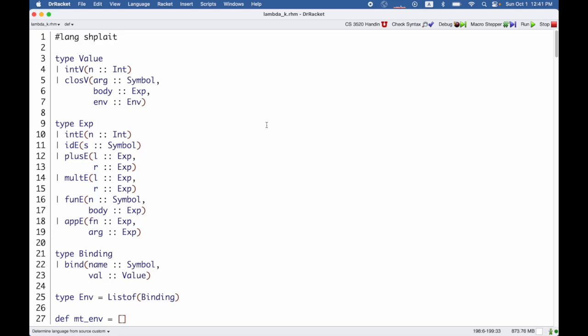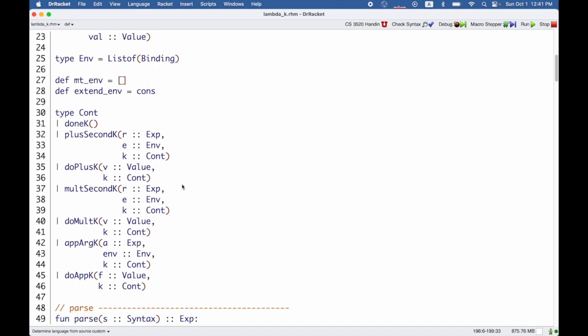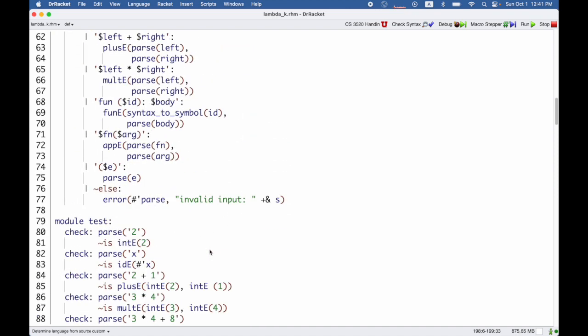Here's our new interpreter with everything put together. The values data type is the same as before, as are expressions and environments and binding handling. But we have a new data type, continue, with these 7 cases. We've got done, 2 cases for plus, 2 cases for multiply, and 2 cases for function calls. Parse is unchanged.